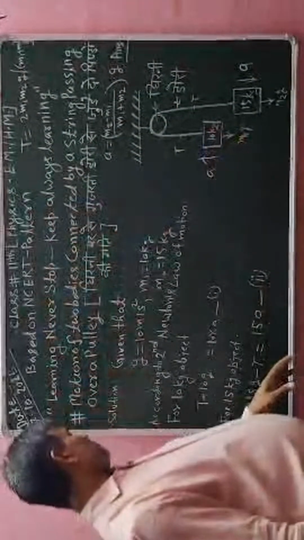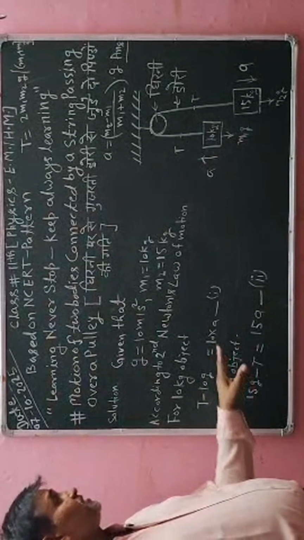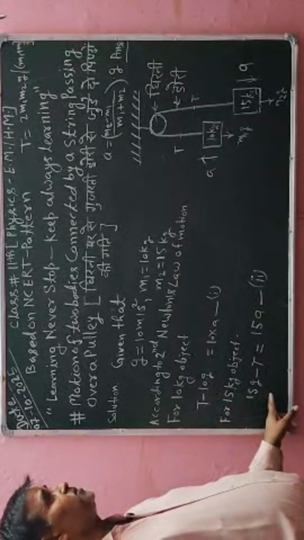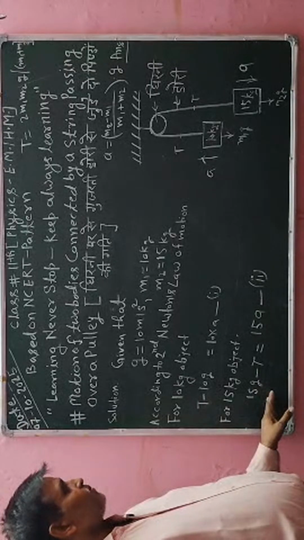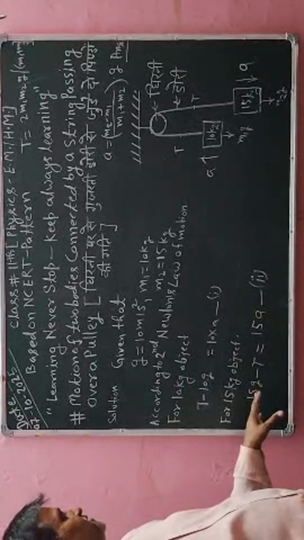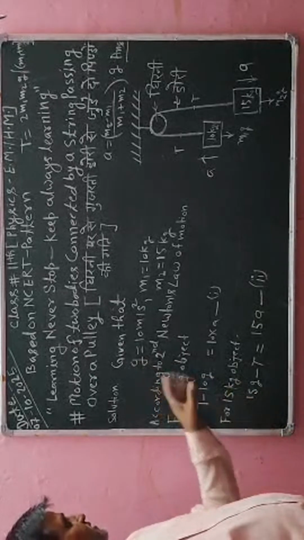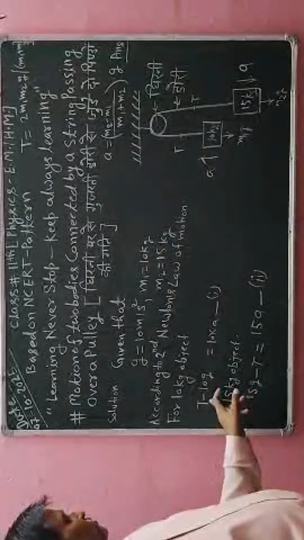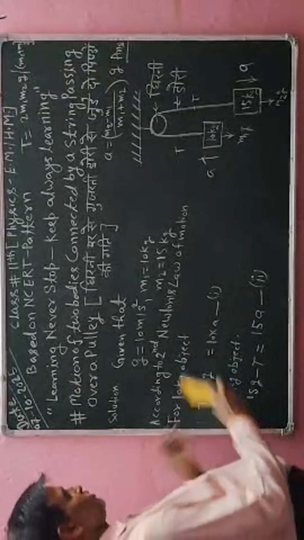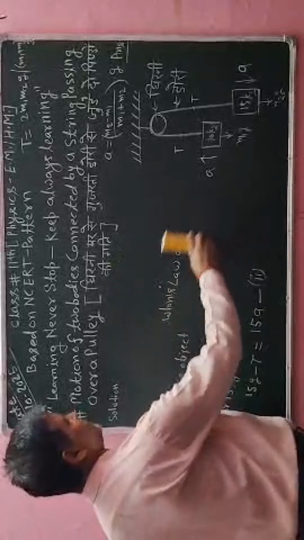Now I will use one statement. Equation number 1 and equation number 2, both equations I will add, and after adding I will get the value of a. Okay, students, I hope that you are understanding this solution. Now I will erase the above data, and after erasing I will write the statement to get the value of a and also the value of t.